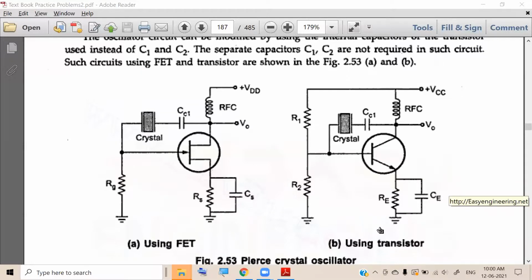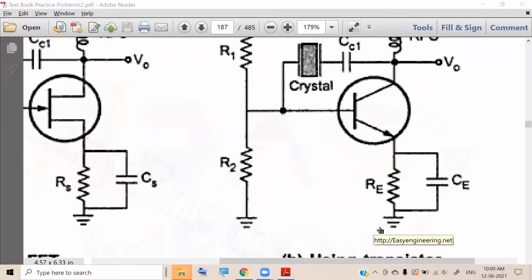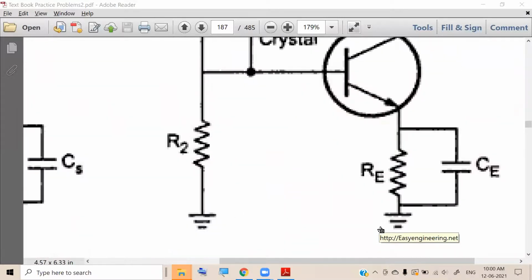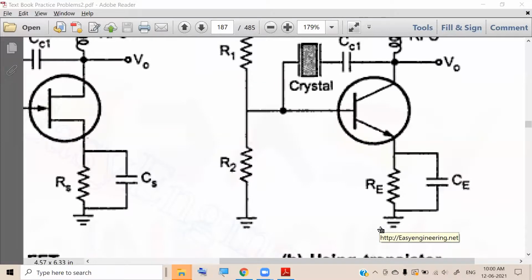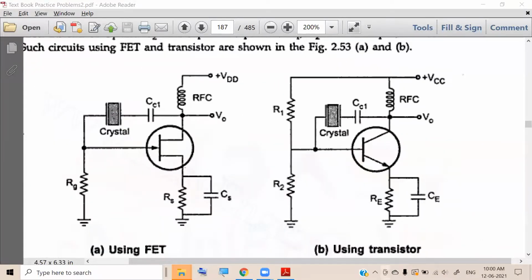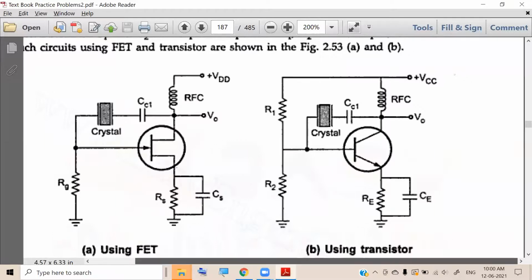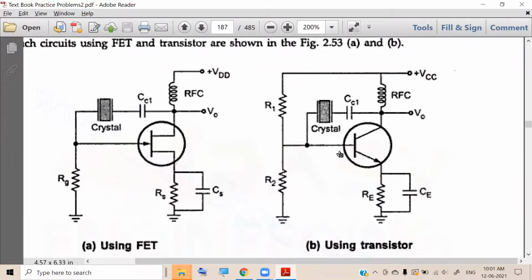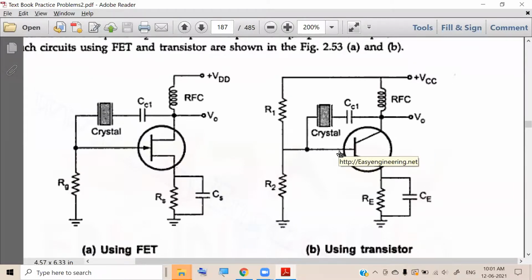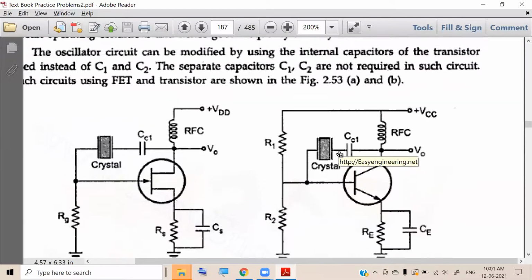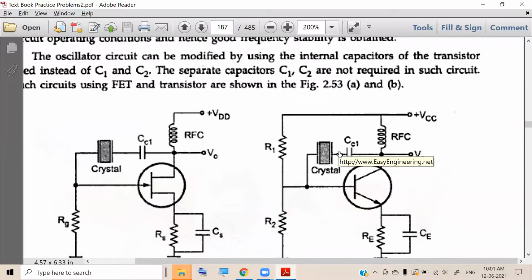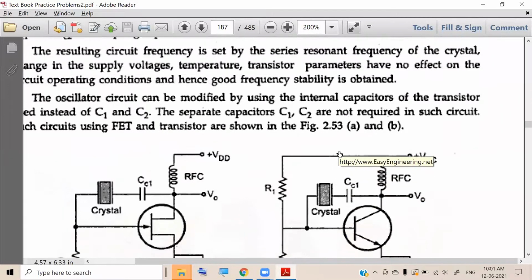Our syllabus is restricted to the transistor. Just focus on the right side circuit. Here, an important modification we can consider is that we need not use these two capacitors.